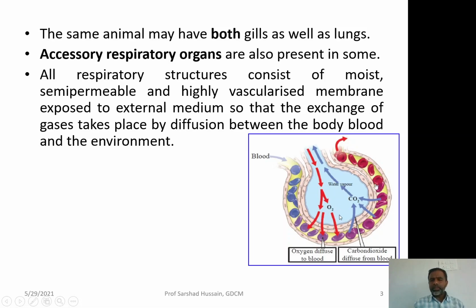Depending upon the concentration, oxygen is higher in the alveoli and carbon dioxide is higher in the blood vessel. Diffusion of gases takes place along the gradient, from higher concentration to lower concentration. For this diffusion to occur, the membrane must be moist, semi-permeable so that it lets these molecules pass through, and it must have a rich supply of blood so that diffusion may take place easily.